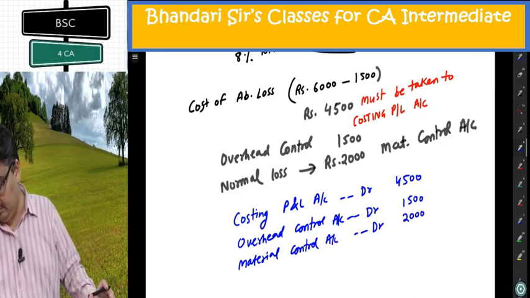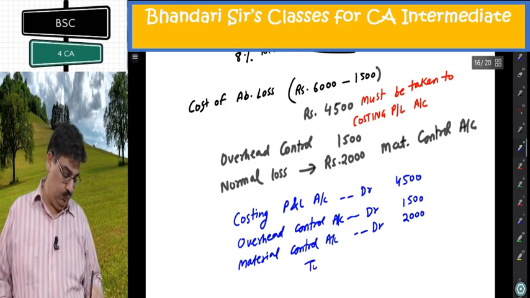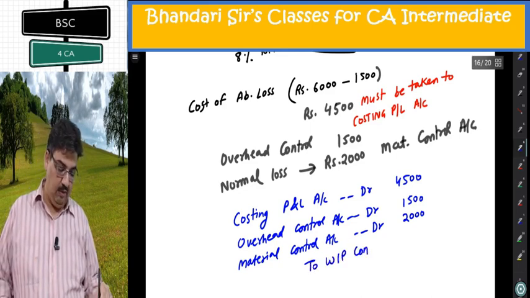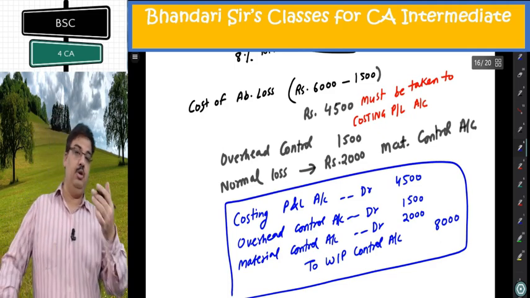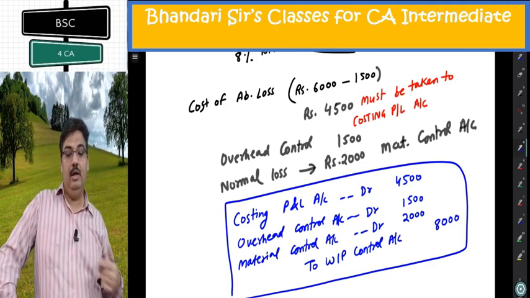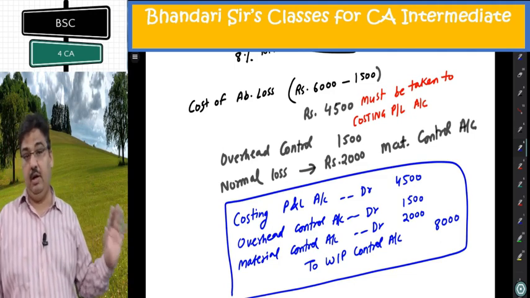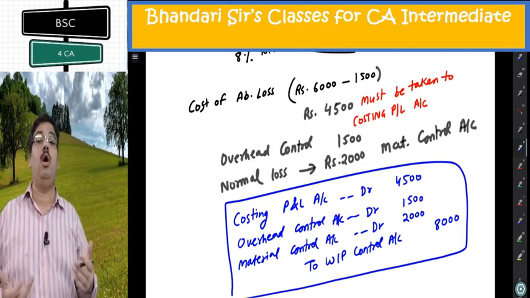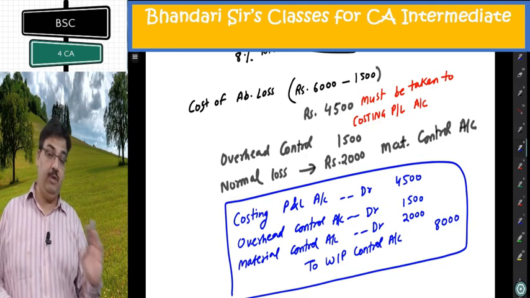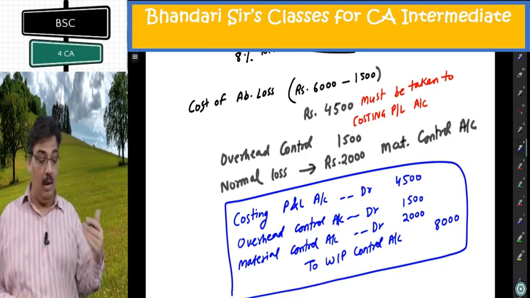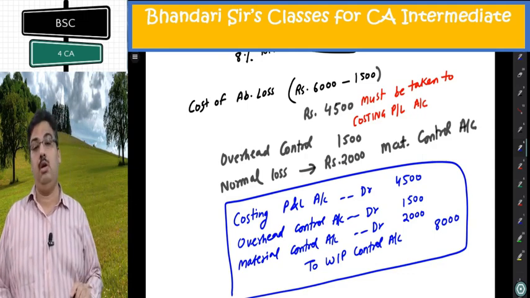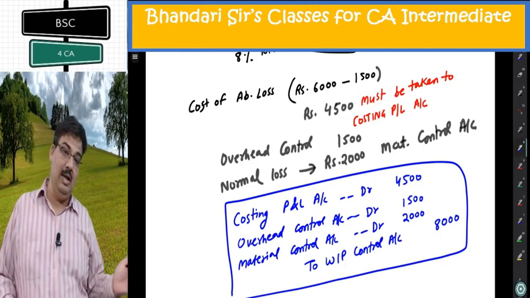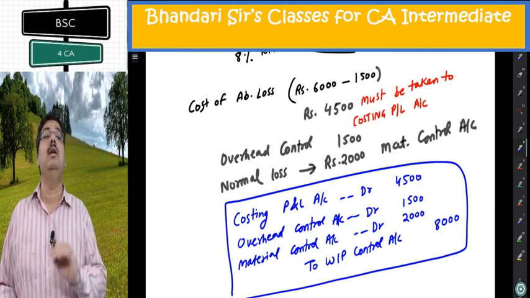Scrap is not considered here. WIP control account was credited, total 8,000. 8,000 WIP should be reduced, so I have credited. Debit goes to costing P&L 4,500. Net loss on abnormal items 1,500 to overheads, and normal loss, all the amount 2,000 including 500 of scrap recovery, goes to material control. That is the ultimate loss concept in job costing.